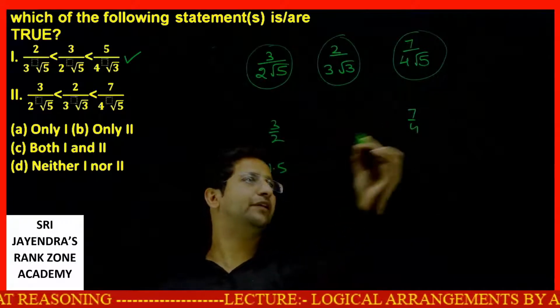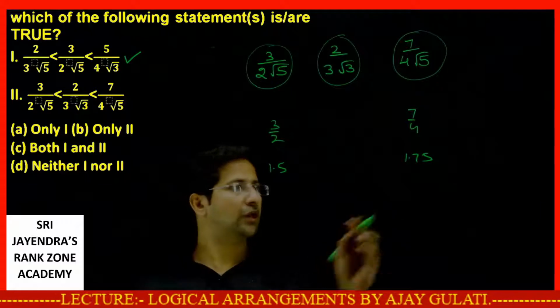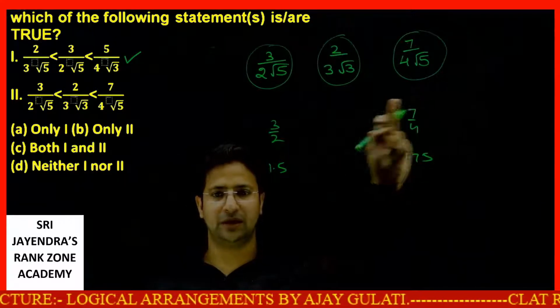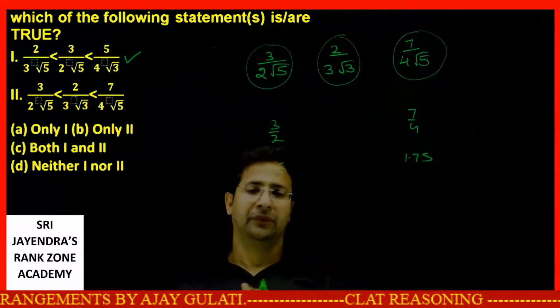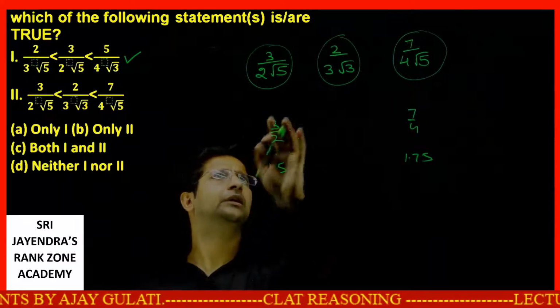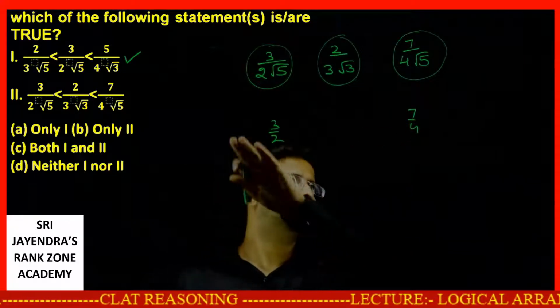3 by 2 is 1.5, 7 by 4 is 1.75. So far this is true. This one is greater than the second one. This is for sure true. Now let's solve it, no problem. This is 3 by 2, this is 7 by 4. Let's look at this one now.